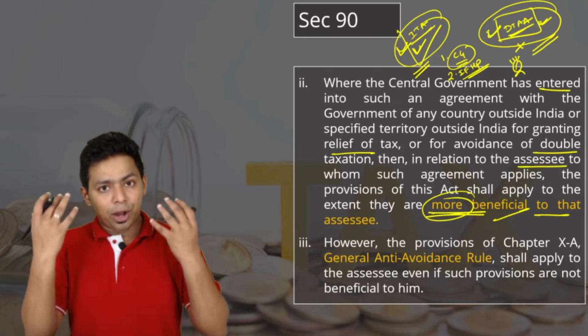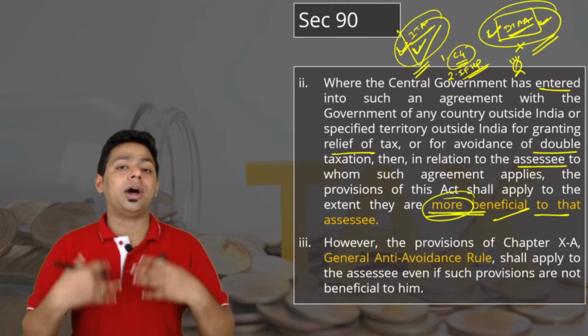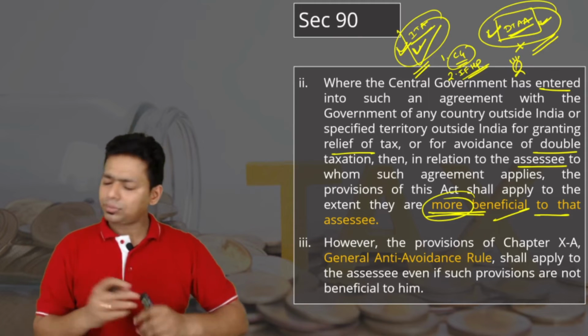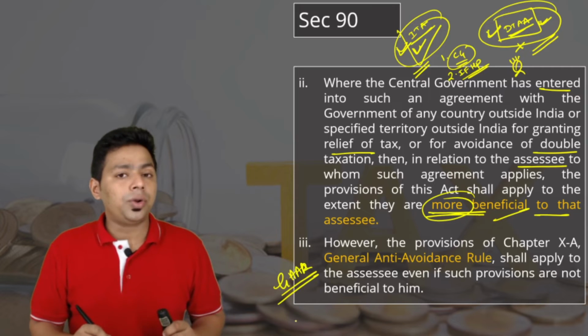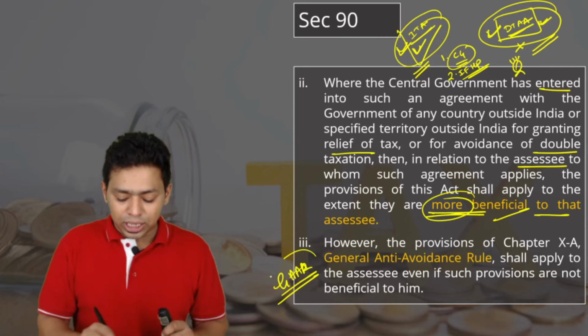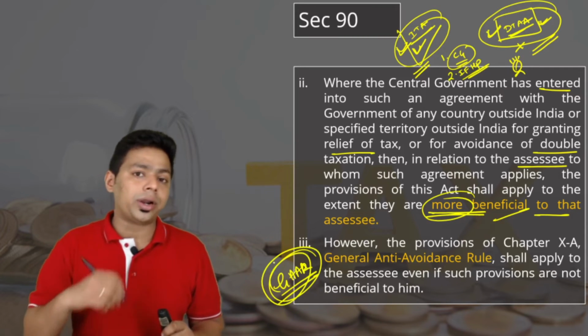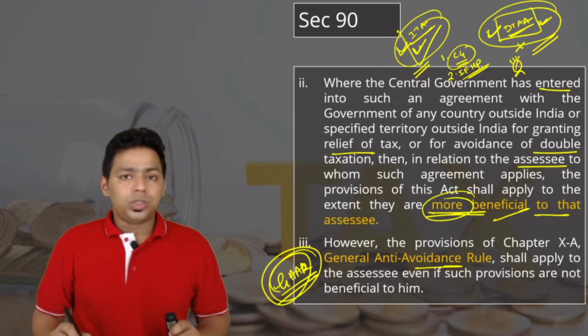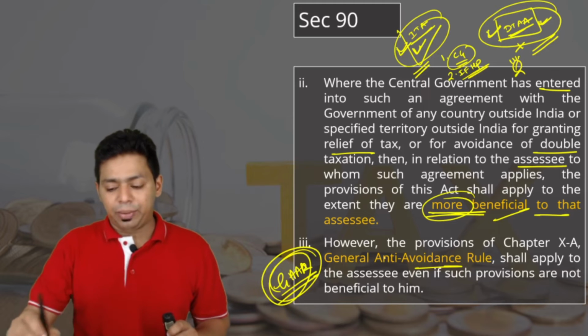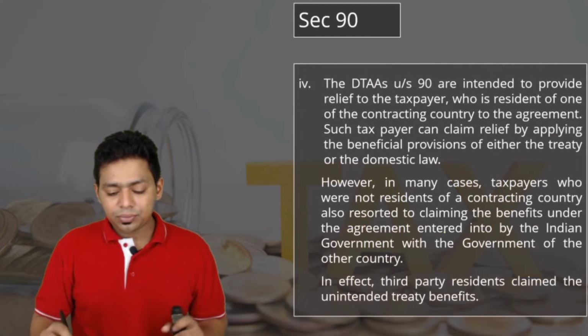Many people have already abused. We don't want more tax abusers, tax avoiders. So therefore, India has created GAAR, that means General Anti-Avoidance Rule. Please understand, General Anti-Avoidance Rule overrides DTAA as well as income tax law. Okay, so this is applicable. GAAR is applicable even when you opt for DTAA.